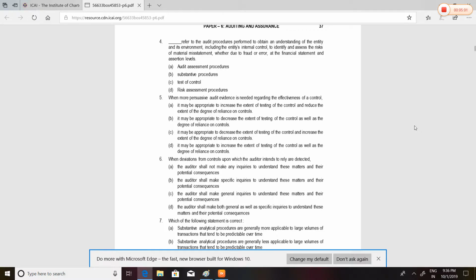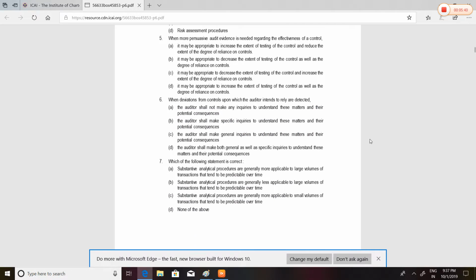Why would we decrease the extent of TOC? Testing of controls has to be done in any case. So option B is also wrong. Option C again decreases the extent of TOC. Option D says it may be appropriate to increase the extent of TOC as well as the degree of reliance on controls. Correct. This is the only one left where both conditions are satisfied.